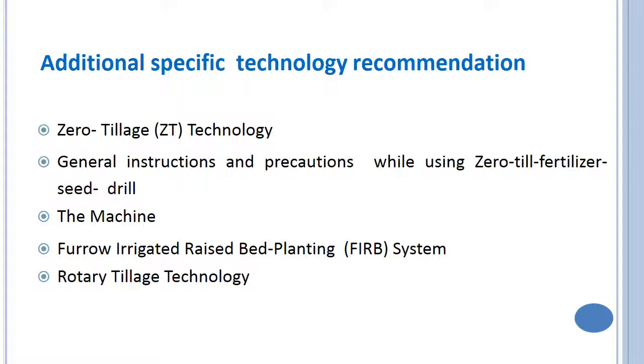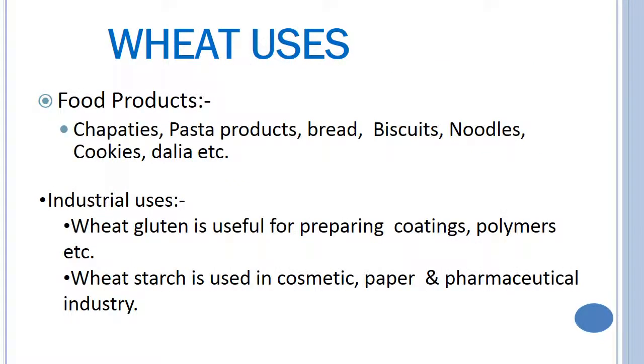Additional technologies recommended for good cultivation of wheat were zero tillage technology, general instructions and precautions while doing zero tilling, the machineries supplied to the farmers and subsidies given for buying those particular machineries, then furrow irrigation, raised bed planting system, rotary tillage technology, all those things.